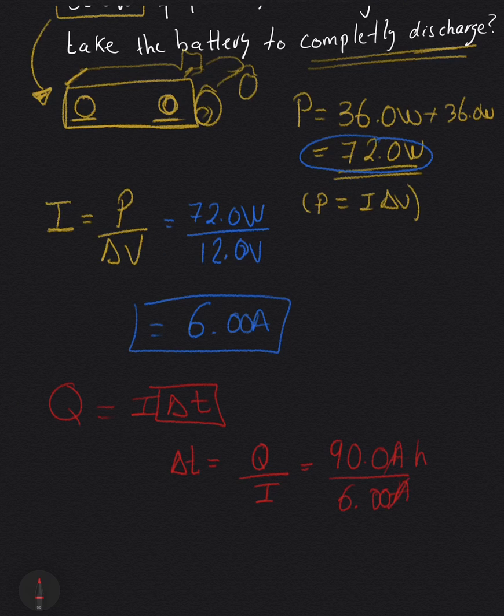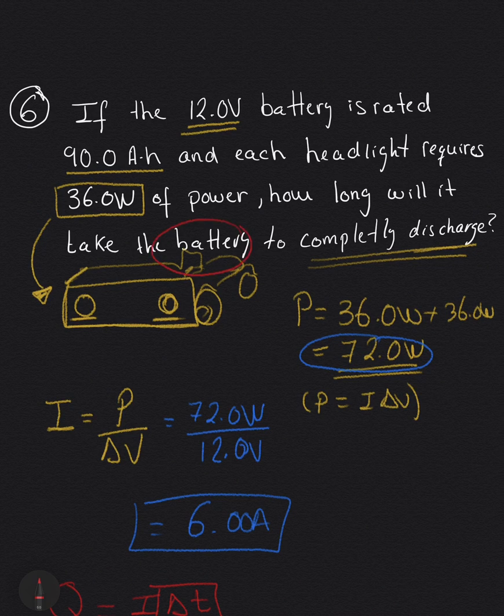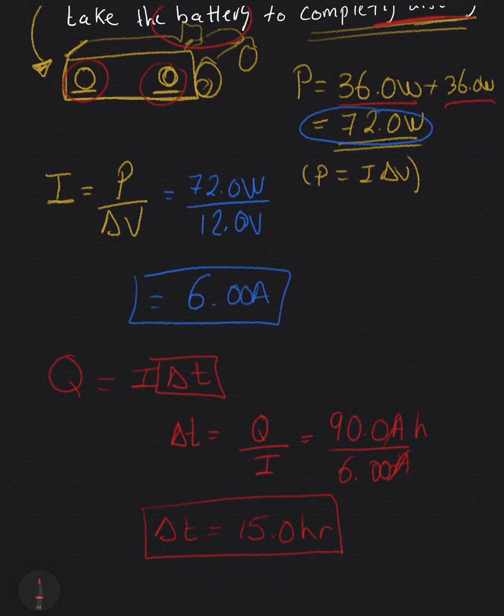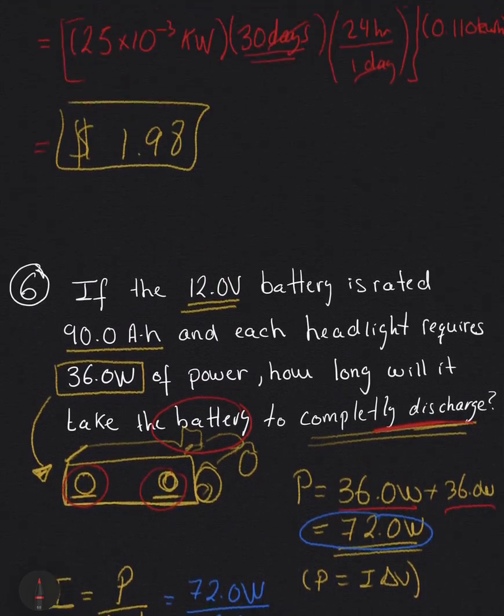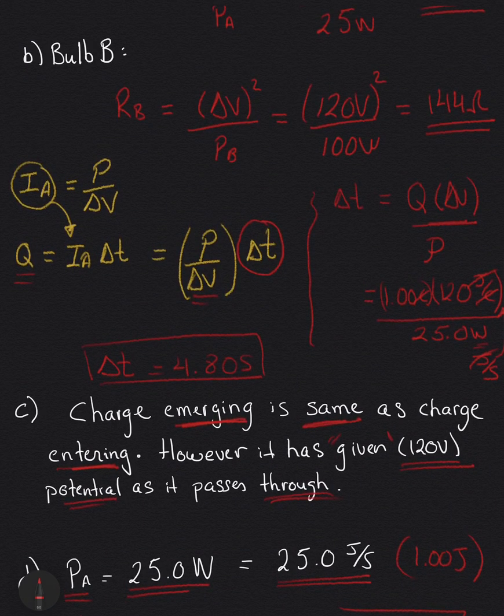Amps will cancel, so delta T is 15 hours. So you will need to wait 15 hours for the battery to completely discharge with 2 light bulbs, each at 36 watts. These are questions number 3, 4, 5, and 6 in the discussion worksheet that you were missing, discussion worksheet 3.